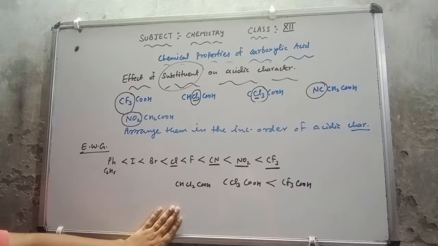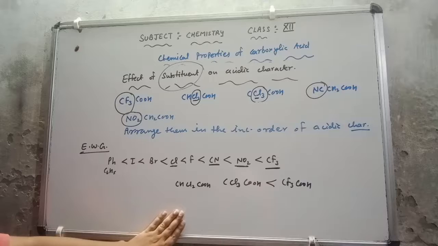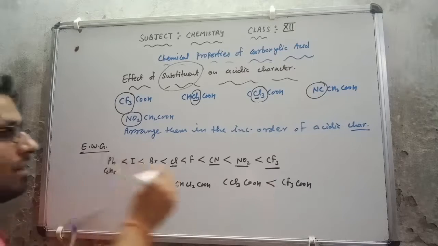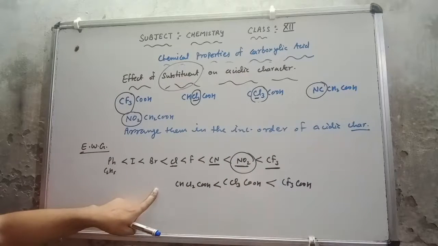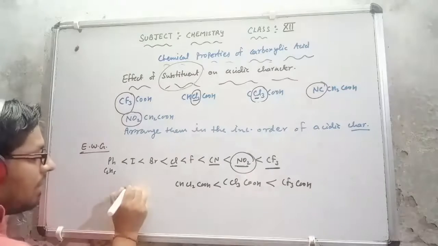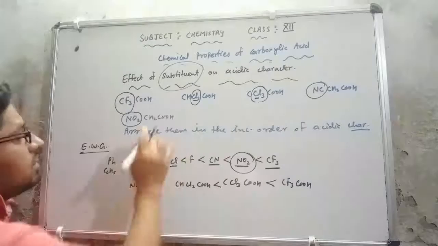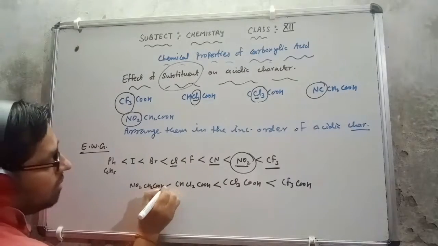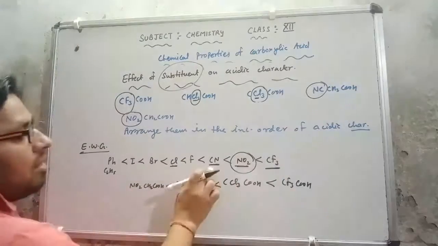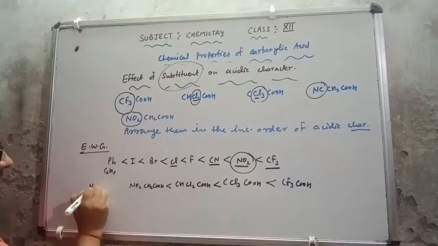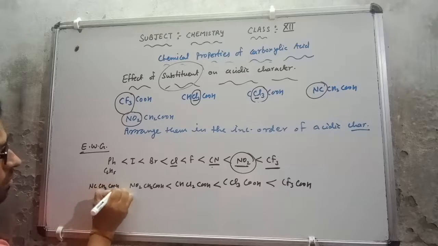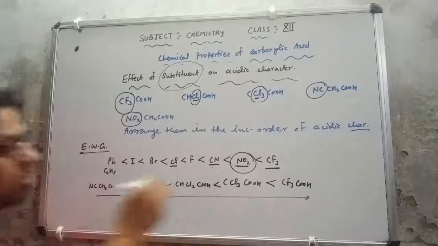If you check whether the cyano group will attract the electron easily or the nitro group will attract the electron easily, then you will see the nitro group is stronger. So here the nitro group will come, NO2CH2COOH, and last, CN is a less electron withdrawing group, so that will come at last, or I can say NCCH2COOH.